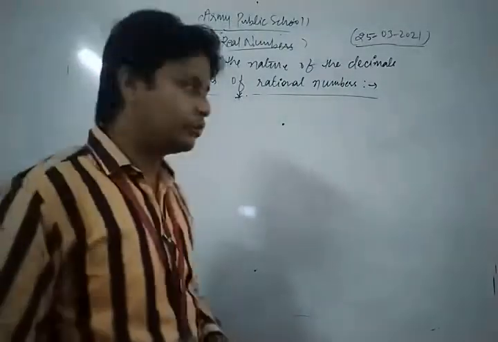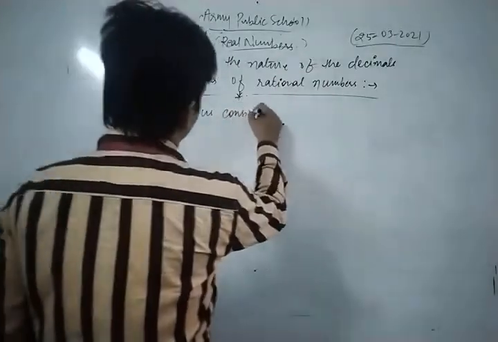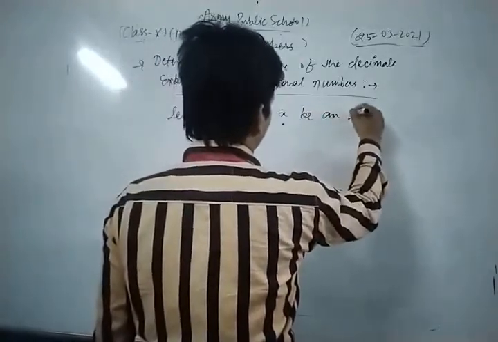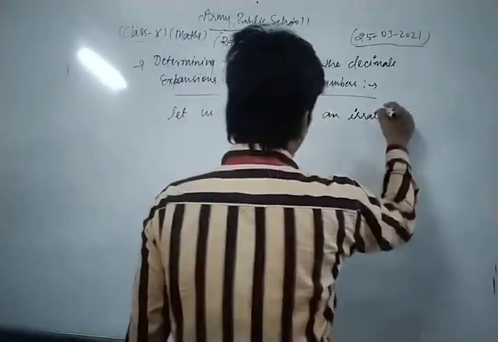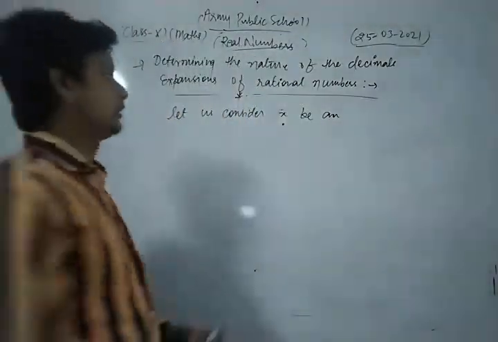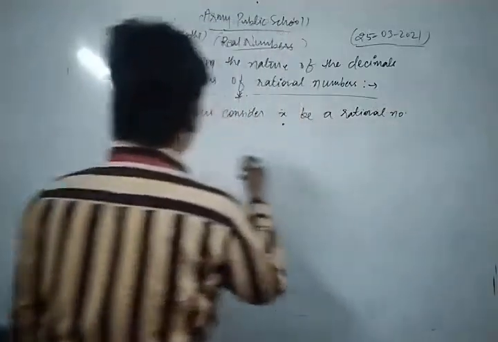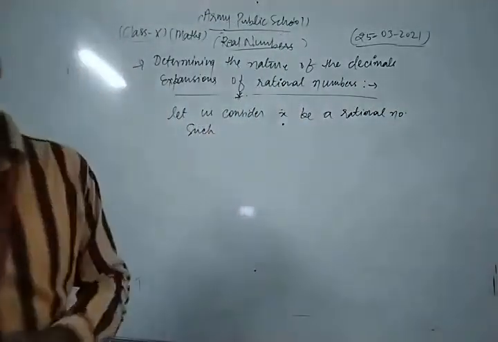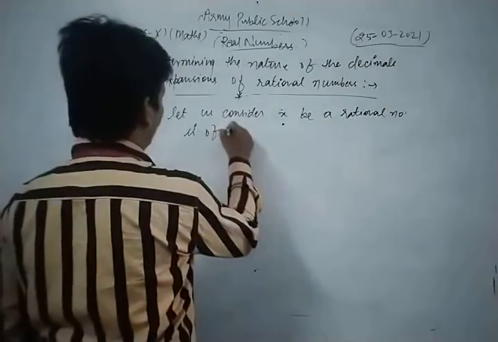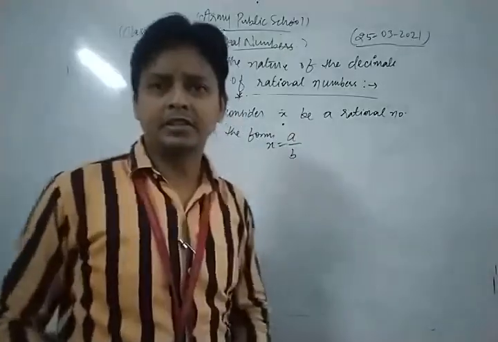Let us consider x to be a rational number of the form x is equal to a upon b, where a and b are integers.